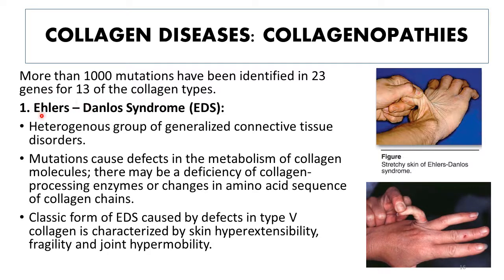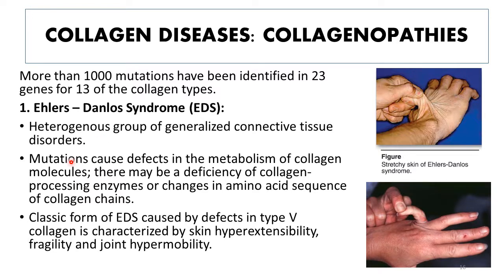And first among those diseases or collagenopathies is Ehlers-Danlos syndrome, also known as EDS. Now, EDS is basically a heterogeneous group of generalized connective tissue disorders in which signs and symptoms may vary according to the type of mutation which is occurring in the patient.